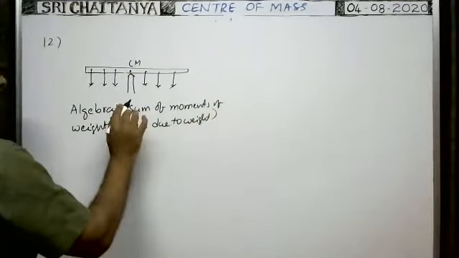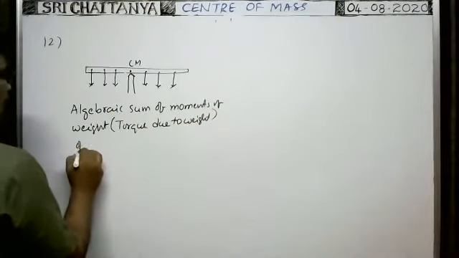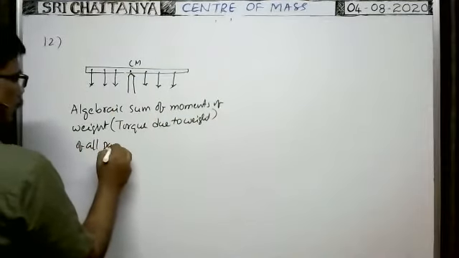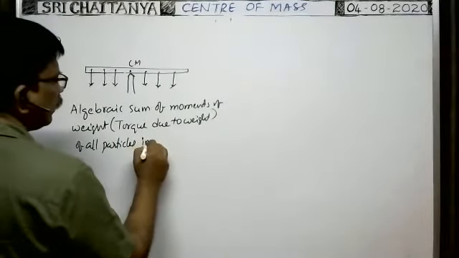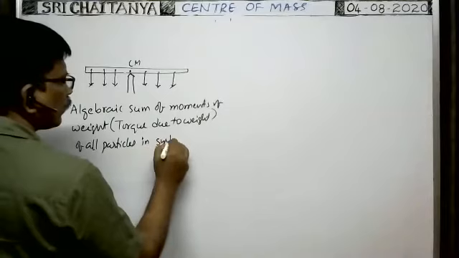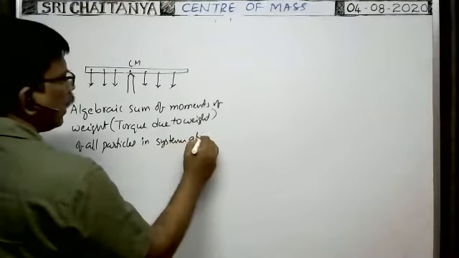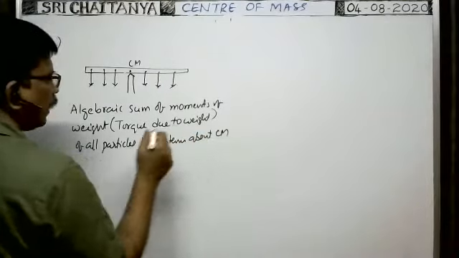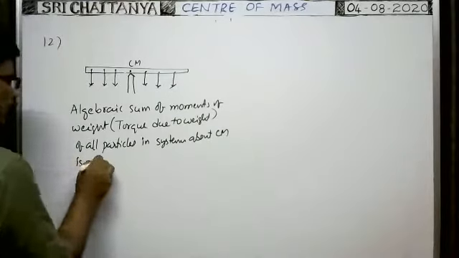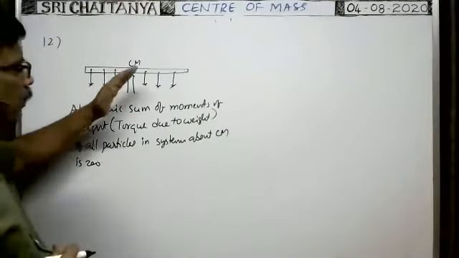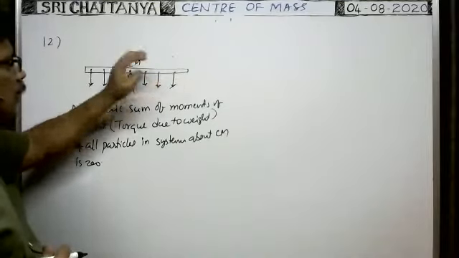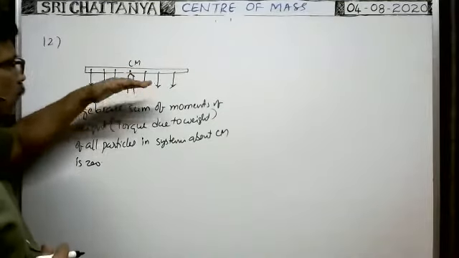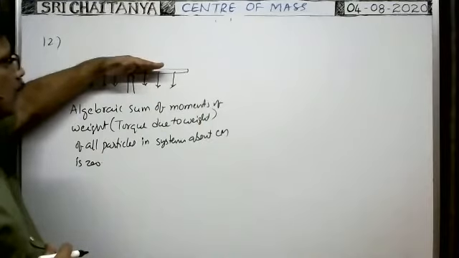Moments: the algebraic sum of moments of weights of all particles in a system, or in a body, about the center of mass is zero, because the algebraic sum of moments of weights of all the particles in the system about the center of mass is zero. Because of that only the rod is horizontal.